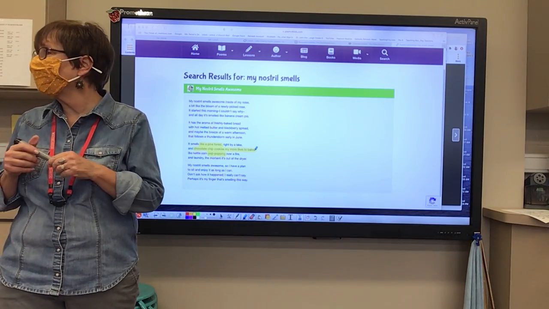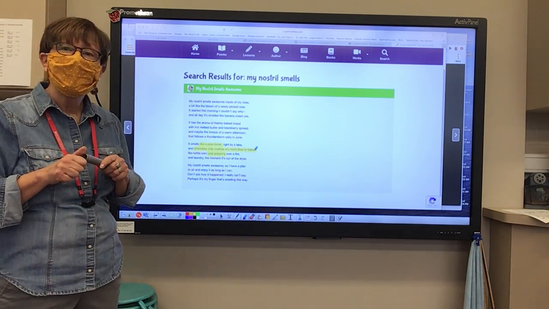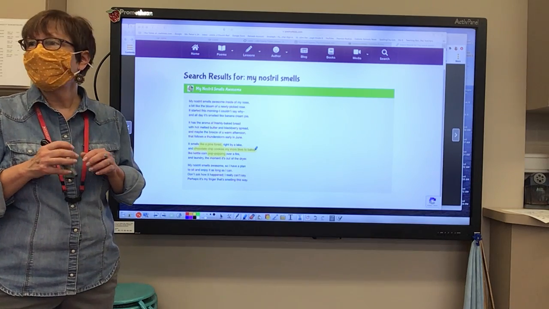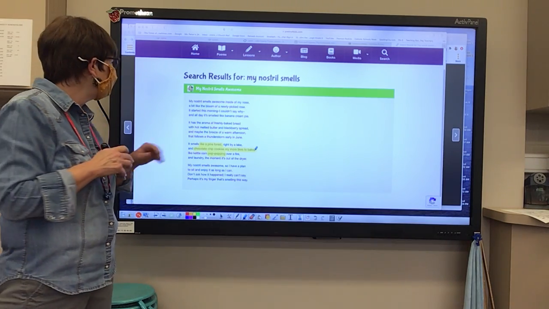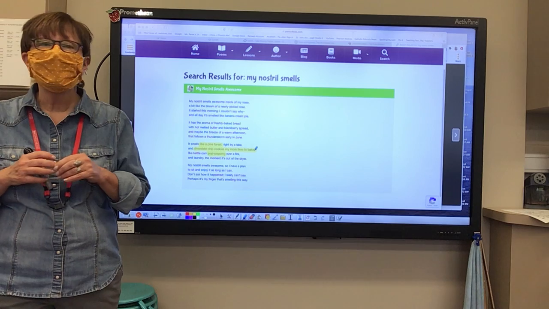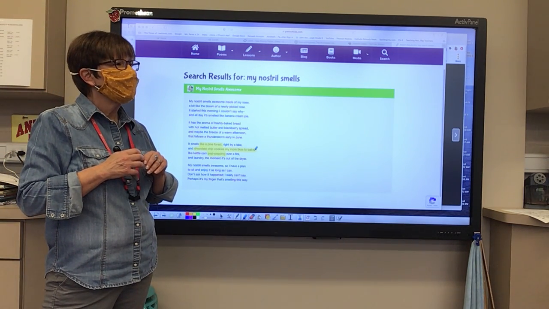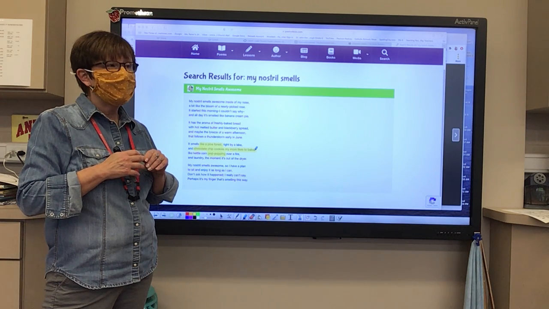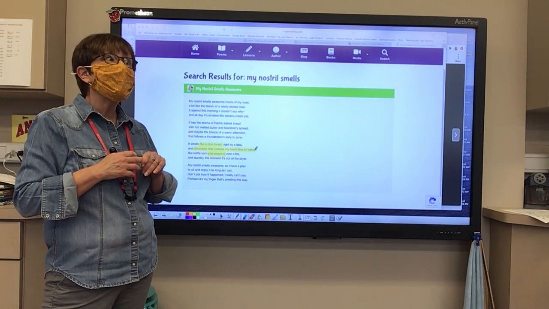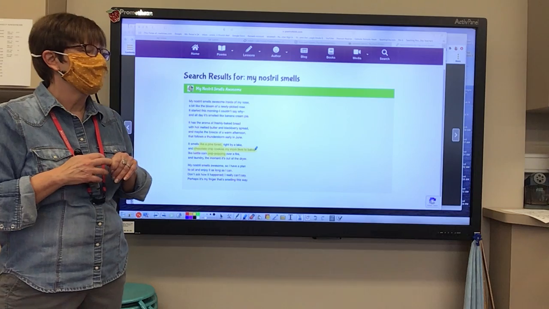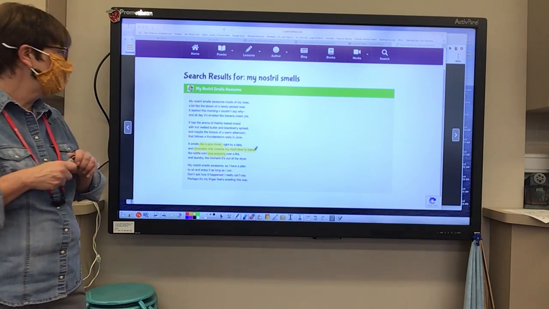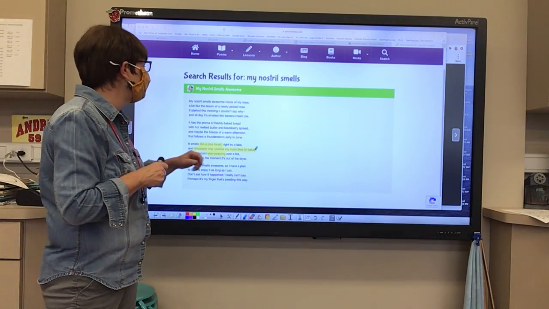Who told me the pine forest one? Kelsey. Kelsey, what is that an example of? What it smells like. Yes, and what type of figurative language is that? Simile. A simile. And then we have the chocolate chip cookies one.